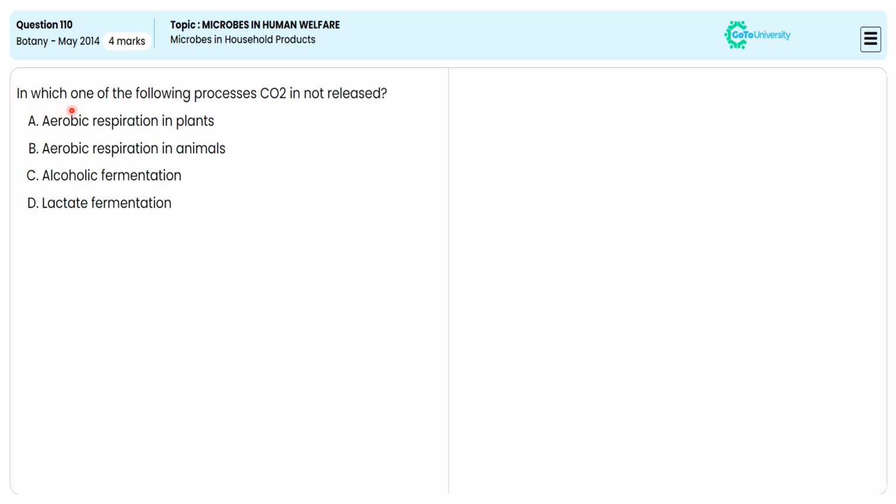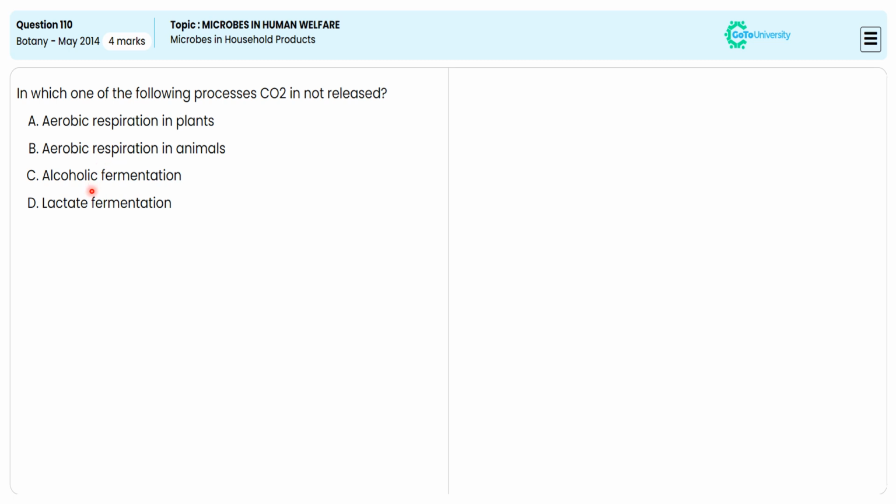In this multiple choice question, from the given options, they are asking us to specify which process is not releasing carbon dioxide. For this, let me avoid options A and B. Why? Because aerobic respiration in plants and animals produces a huge amount of carbon dioxide to make the maximum amount of ATP by breaking the maximum amount of carbon chain of the various biomolecules of plants and animals. So options A and B are rejected.